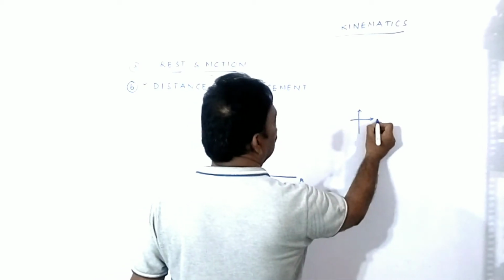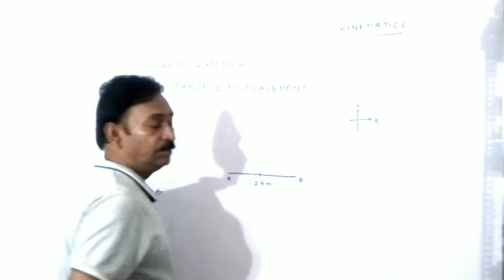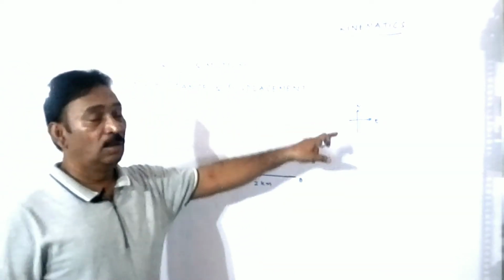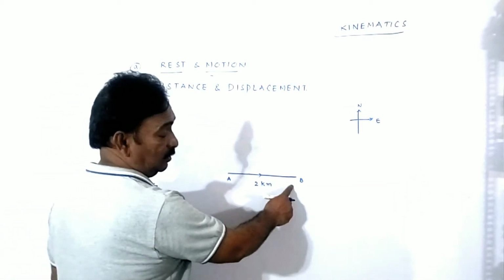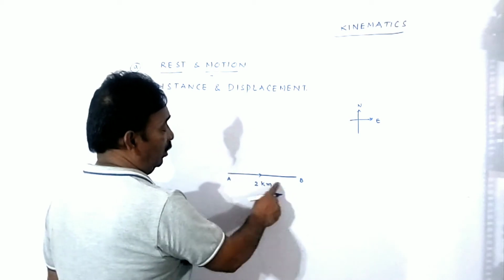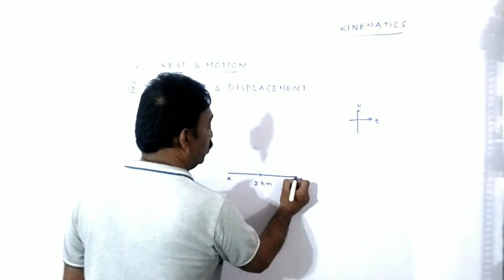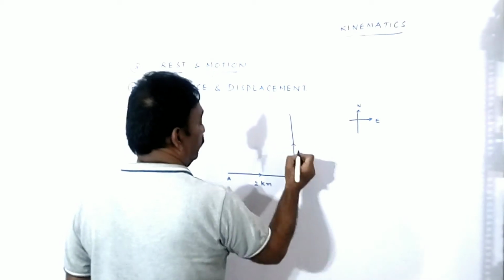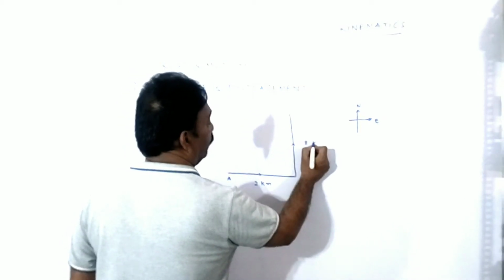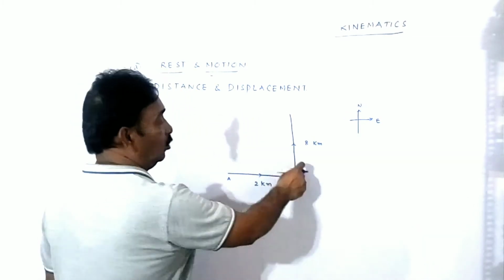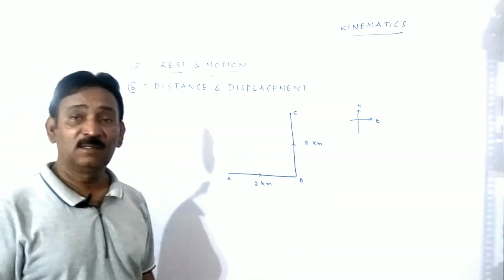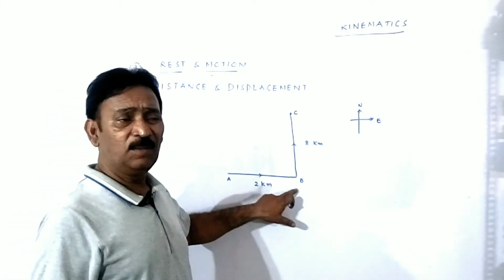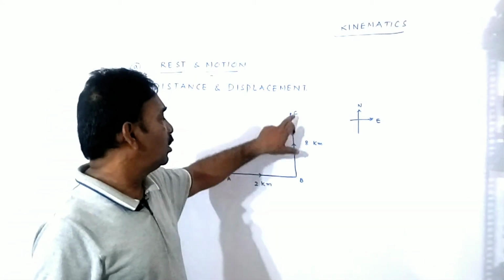Here I am taking a geographical coordinate axis system. It is east and it is north. Here, with the reference frame, we are observing the motion of the body. It moved along the east for 2 kilometers. Then it took a turn and traveled some 8 kilometers towards north, and it's A, B and C. First of all we have to find the distance. Here distance is nothing but the path the body has traveled.